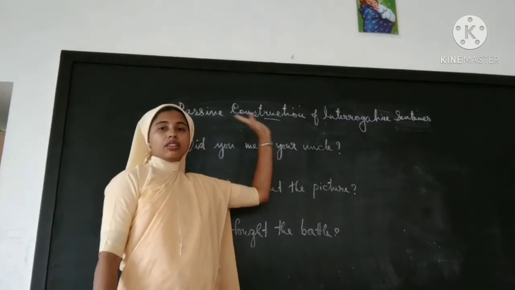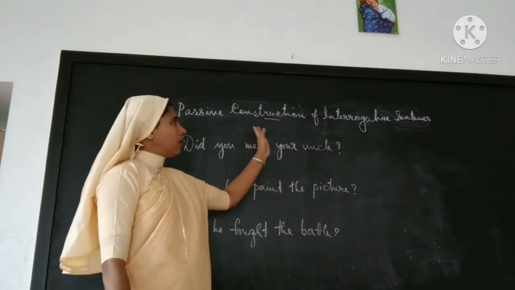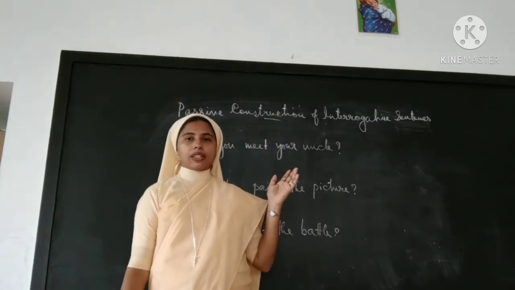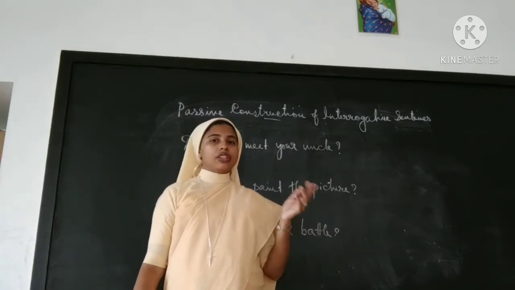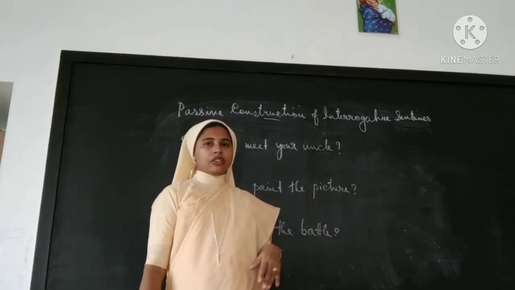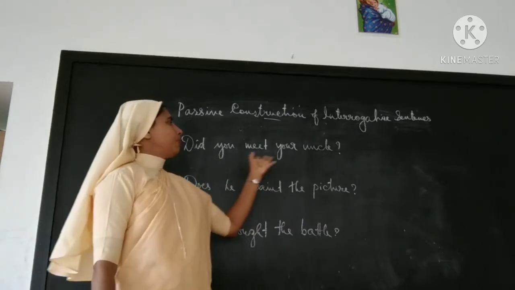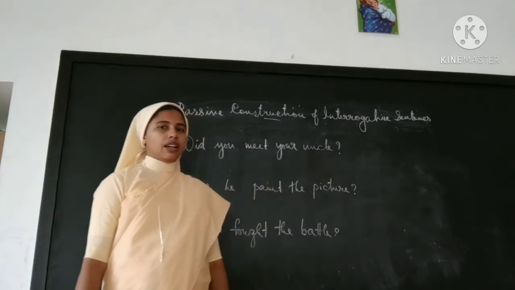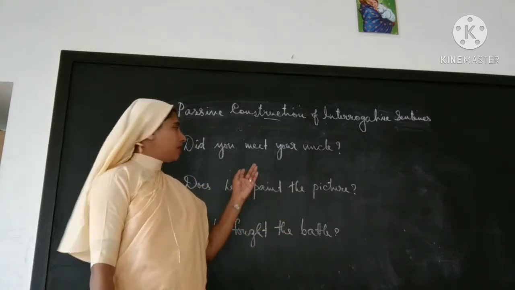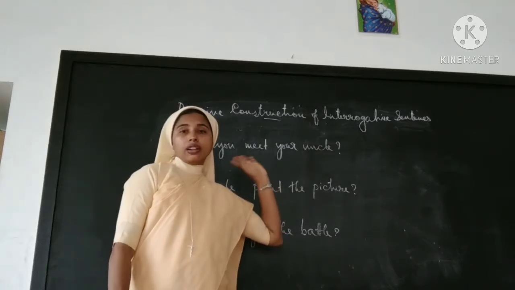Next, let's try to convert interrogative sentences into passive voice. Interrogative means questions only. We'll take a yes or no question. For example, did you meet your uncle? You know that there is definitely a subject and an object. You and your uncle are there.